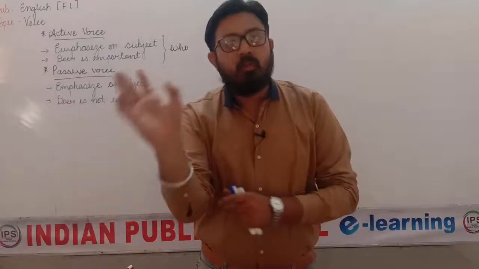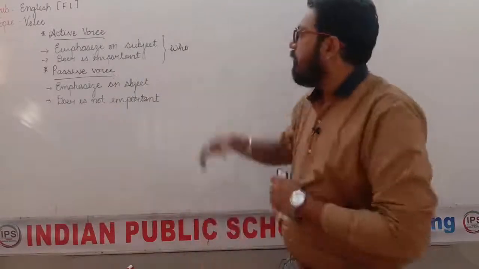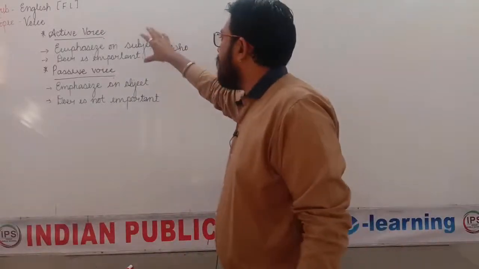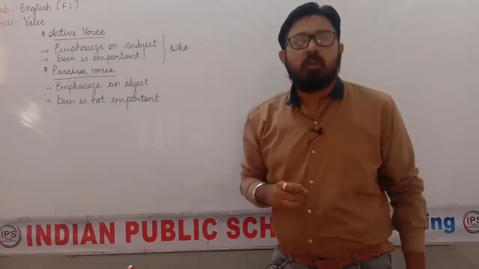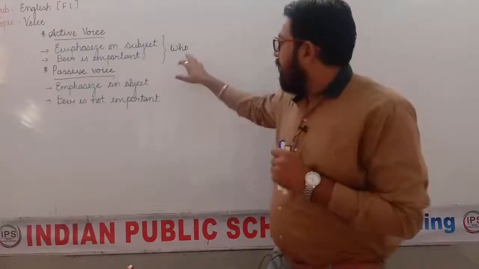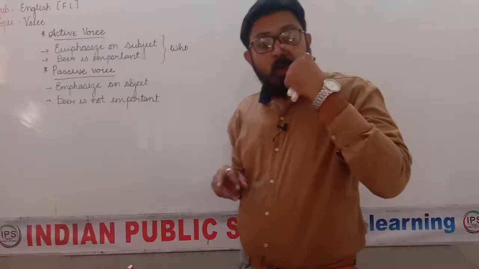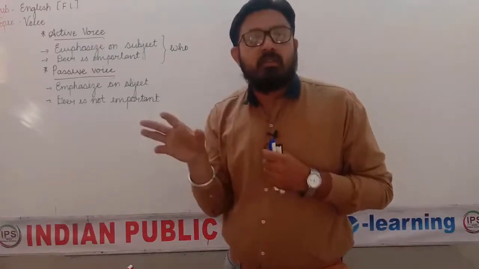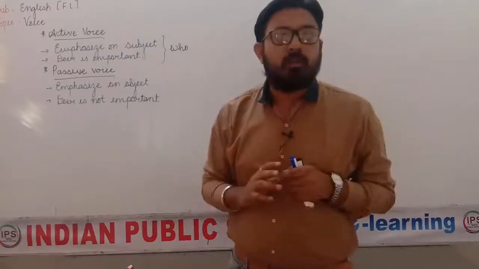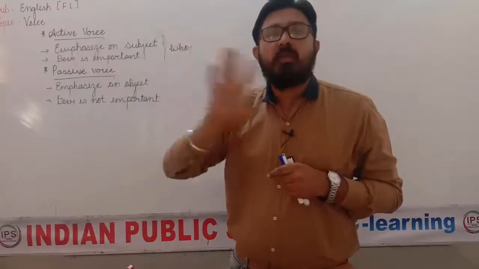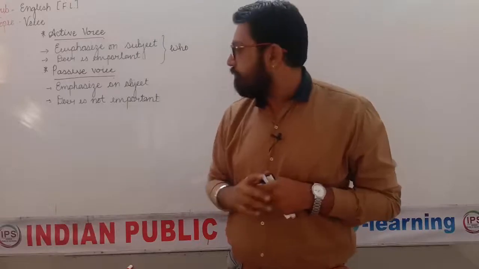What is active and what is passive? First question. Active means when we emphasize on subject, that means on the doer. Doer is important. Always we have this answer, who. Who is doing this action or whatever action is given here? Who is doing is important. What that person is doing is not important.